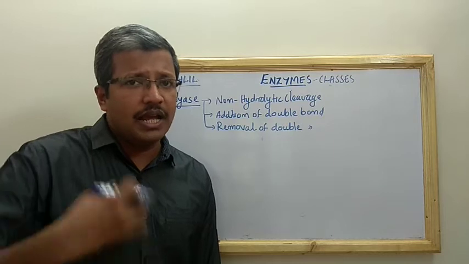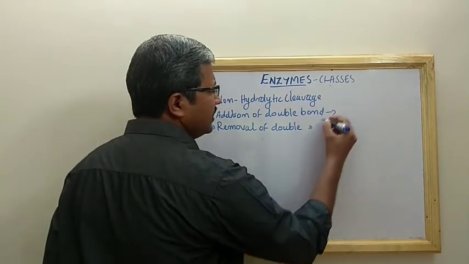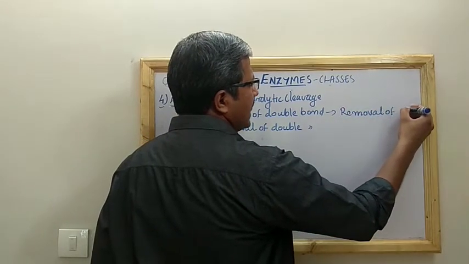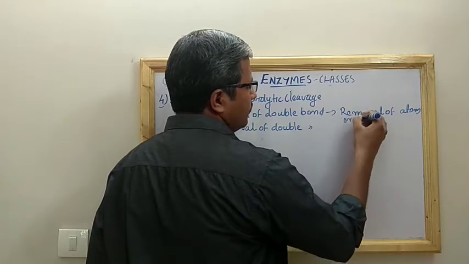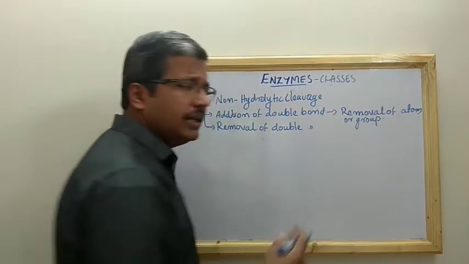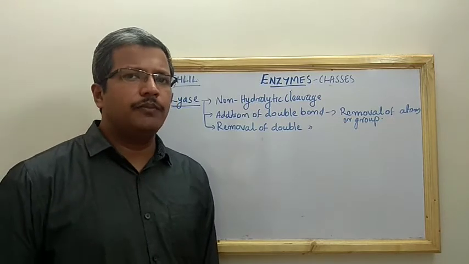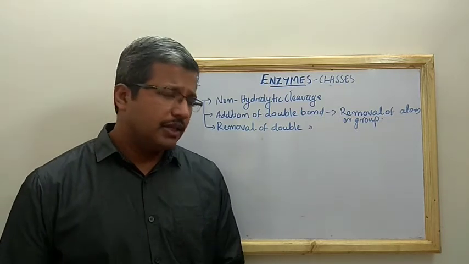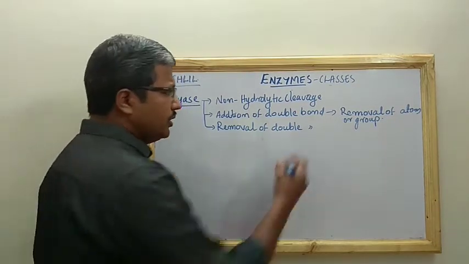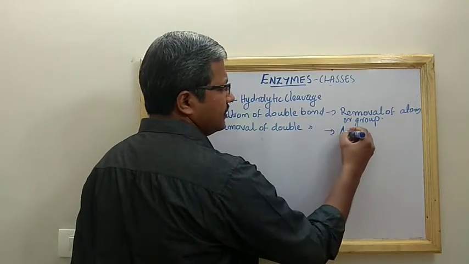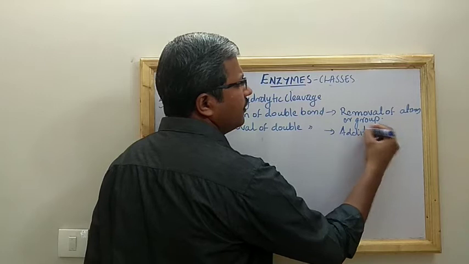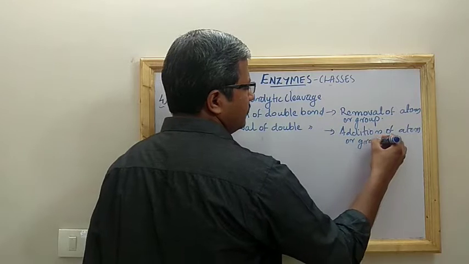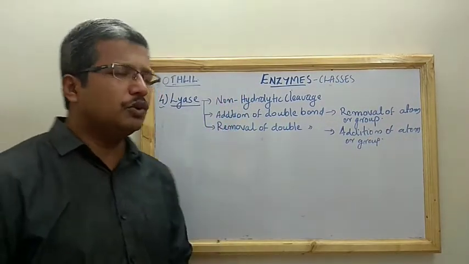How is it responsible for addition of double bond? You can see that it is by the removal of atoms or groups. When a functional group is removed from a molecule, there will be addition of a double bond in between that. Let us see the example and you will be familiar with that. Now, how is the removal of double bond? The same opposite way. Addition of atom or molecule or group will be responsible for the removal of it.